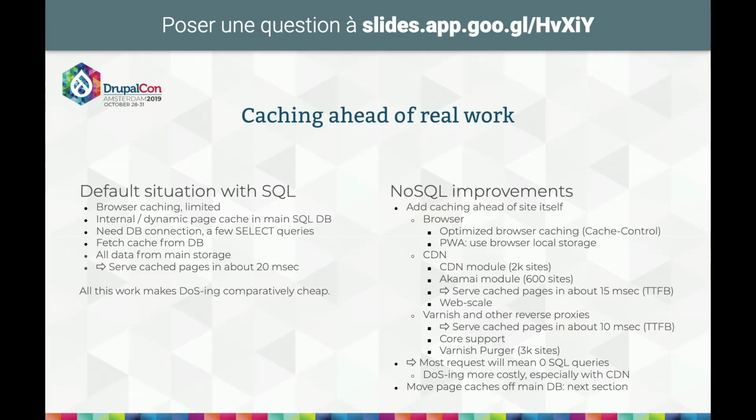One level cheaper, you have Varnish or some other reverse proxies in front of your site, which can give you sometimes faster time to first byte, usually below 10 milliseconds, but which of course are not web scale because you have only typically a single hosting location. And then when you are using this, all the cached pages don't make it to your site, which is the best for scalability, of course.